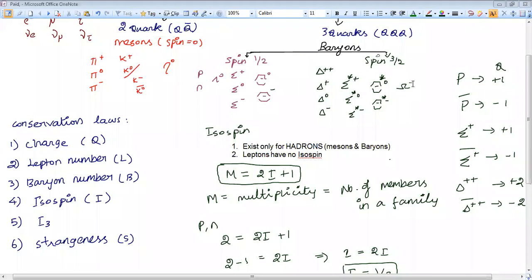Remember, how many members are in a family, that is known as multiplicity. Put that value and tell me what is the answer. Okay. What is the isospin of K naught bar? Isospin of K naught bar.